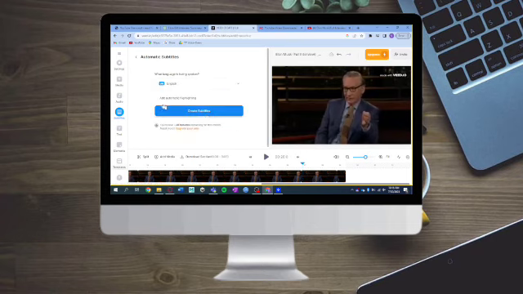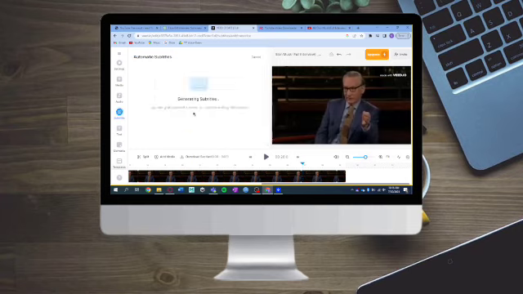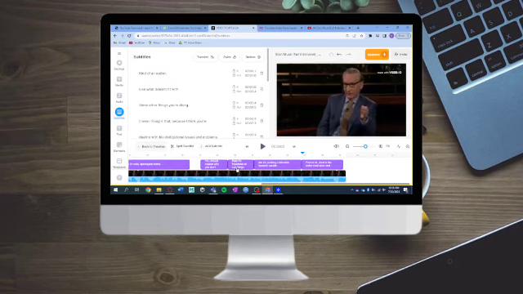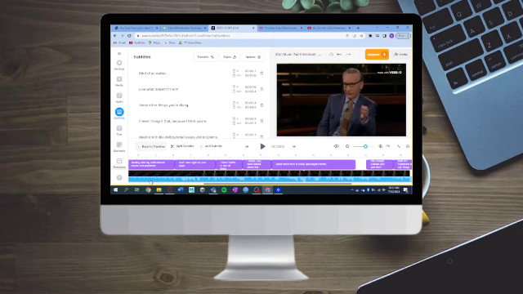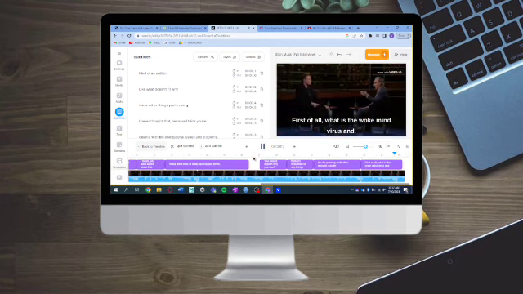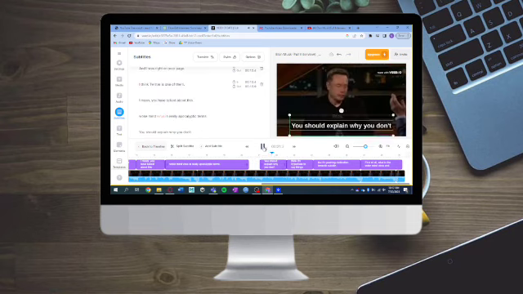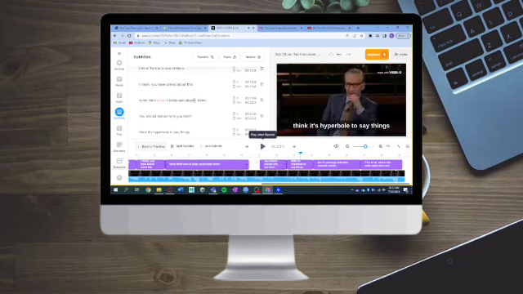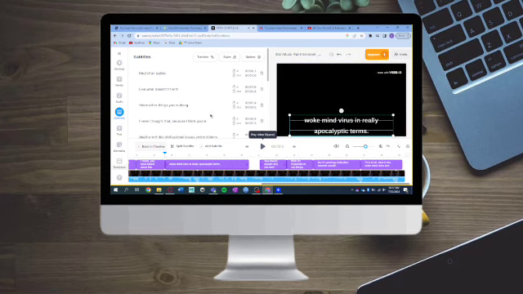So what we need to do next is click on subtitles right here, and then click on auto transcribe. Then click on English, click on create subtitles, and this will generate subtitles for us. So just wait for it to load right here. As you can see right now, it has generated subtitles for us. So let's try to play it right here. As you can see, there are subtitles in the text.